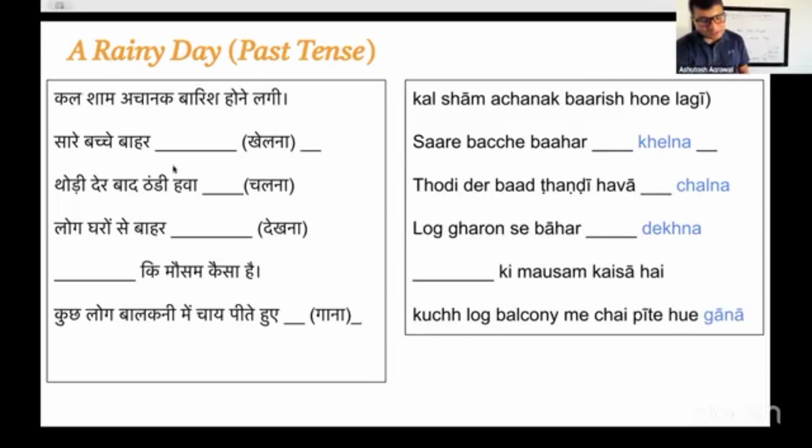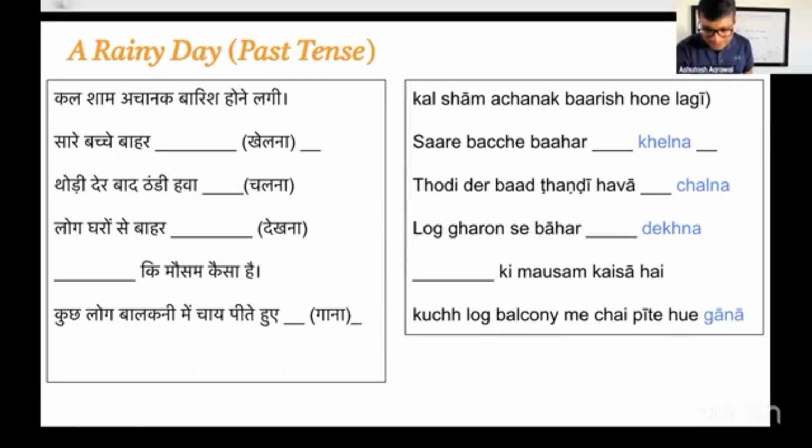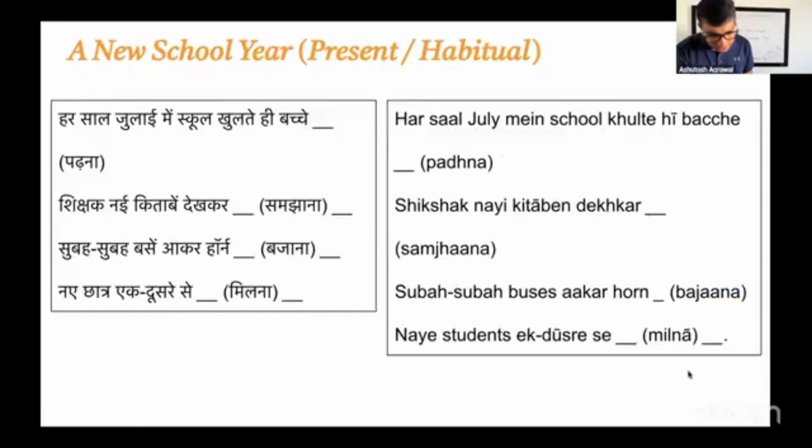What does it mean? It's a cool breeze started flowing. They started looking outside the house to see how the weather is basically. लोग घरों के बाहर देखने लगे कि मौसम कैसा है. So while sipping the tea, some people started singing in the balcony. I have time, so I'm going to do one more paragraph.